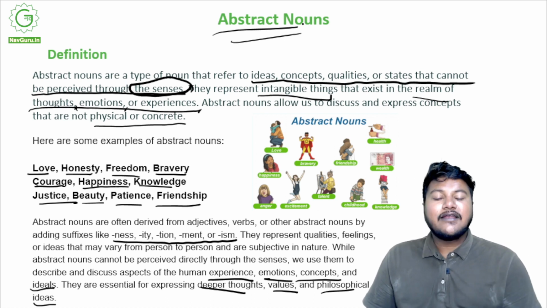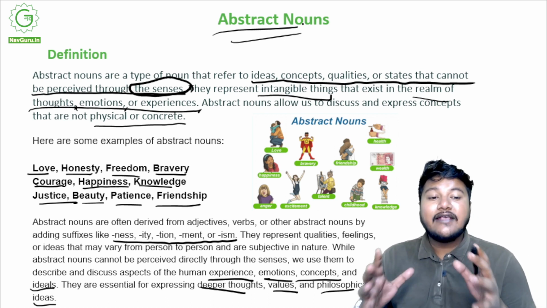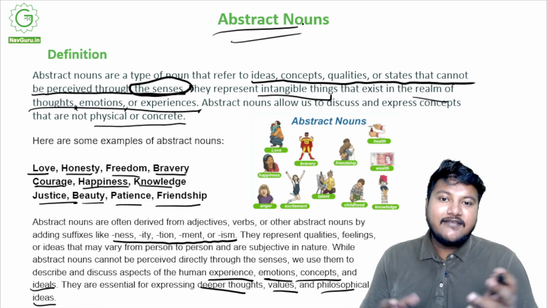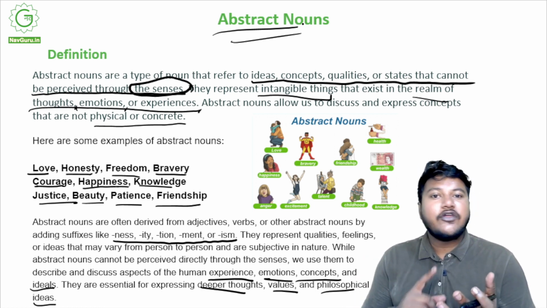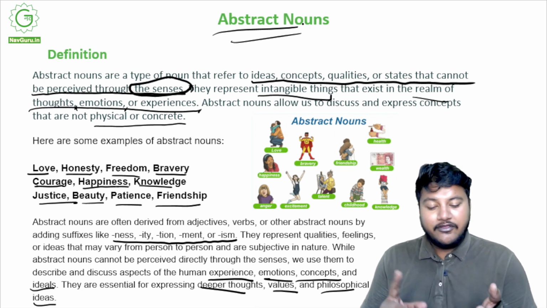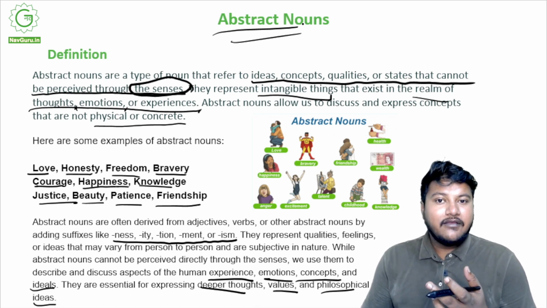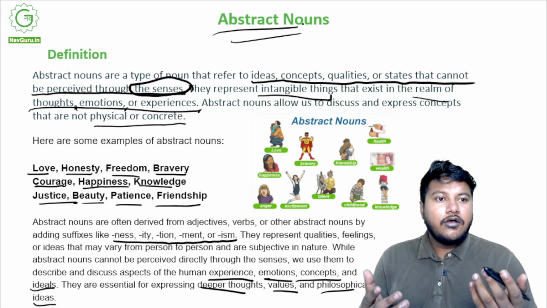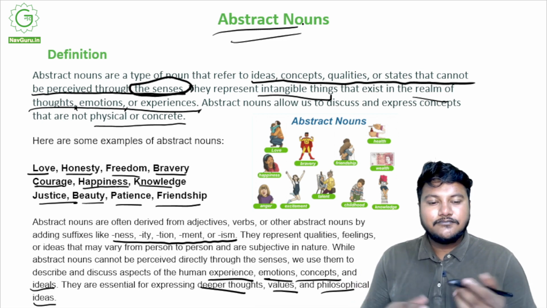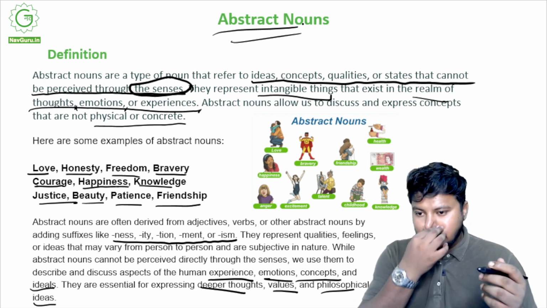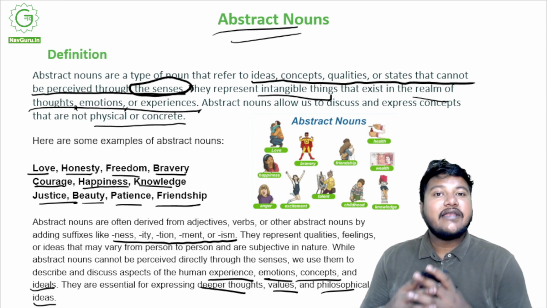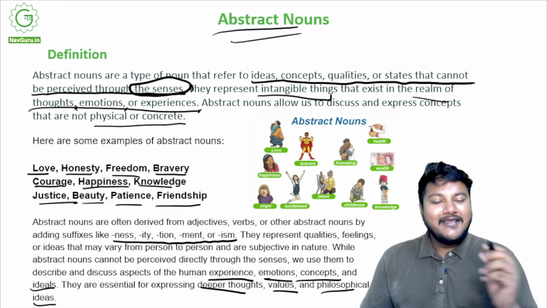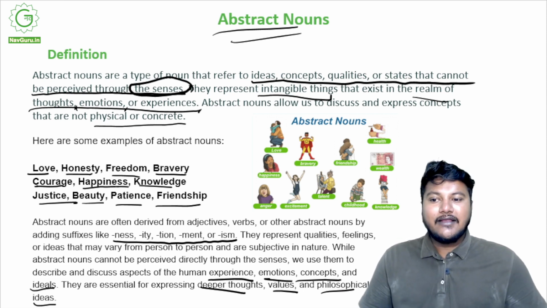So abstract nouns are basically types of noun that refer to ideas, concepts, and qualities or states that cannot be perceived through the senses. You cannot touch them, you cannot hear them, you cannot see them, you cannot taste them, right? And you can definitely not smell them, right? So yeah, these are abstract nouns.